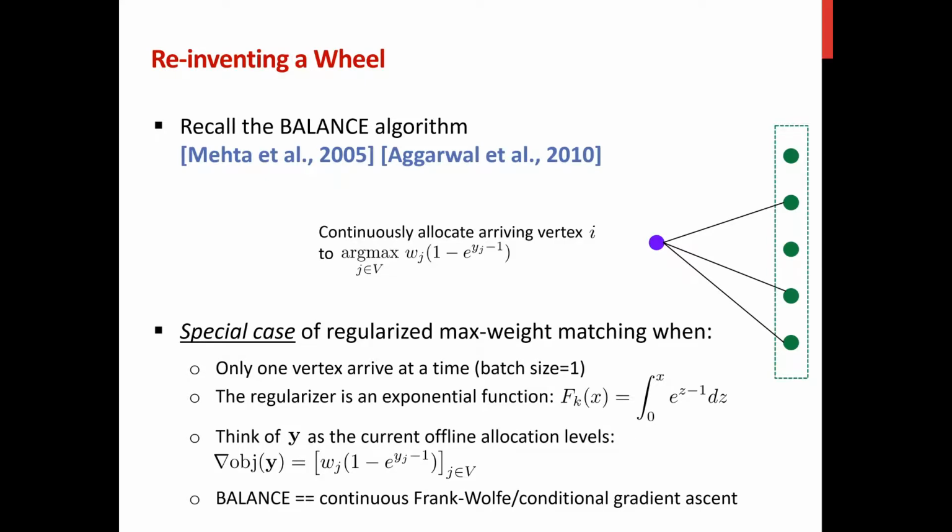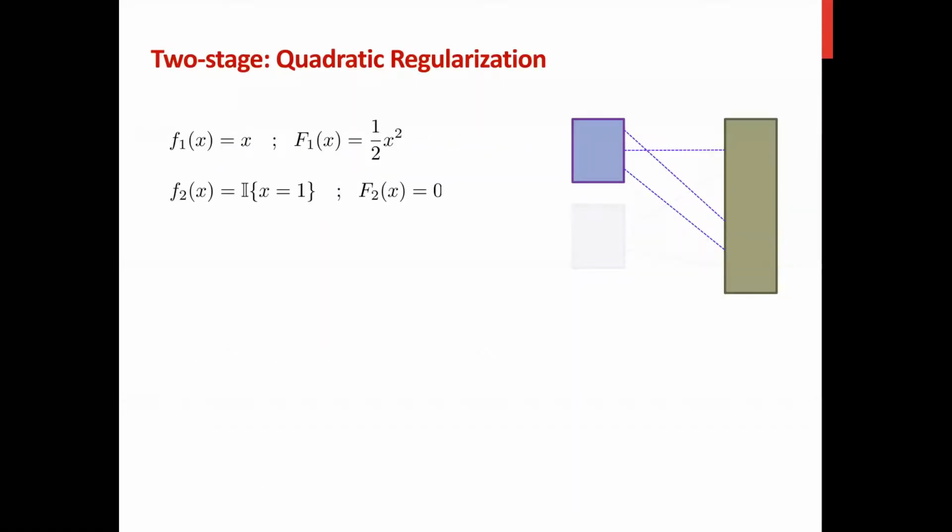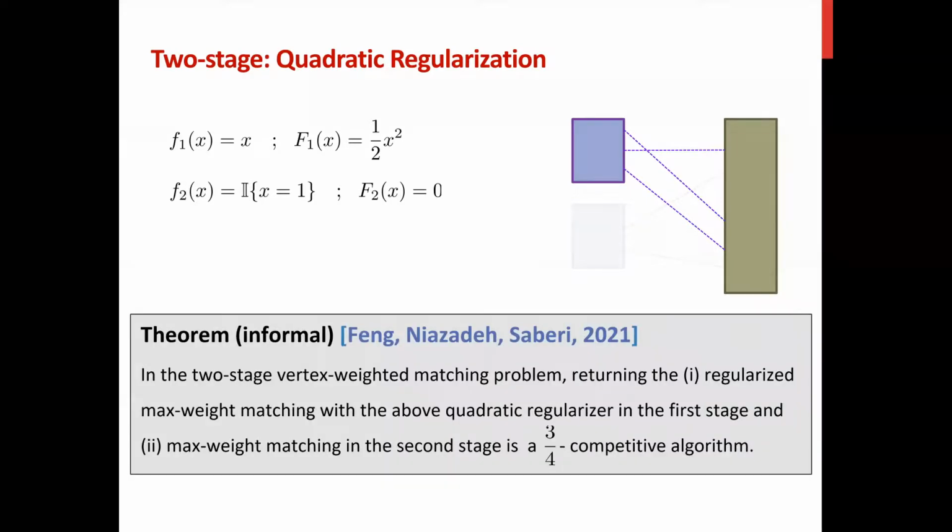Now let me remind you that in the balance algorithm, basically the same regularizer is used at every stage. For example, when there are two stages, then in order to attain the optimal competitive ratio, in the first stage, we should consider the quadratic regularization. And in the second stage, we should introduce no regularization. In other words, we should always try to find the maximum weight matching. And in a recent work, it has been shown that by doing this, we would attain the optimal competitive ratio.